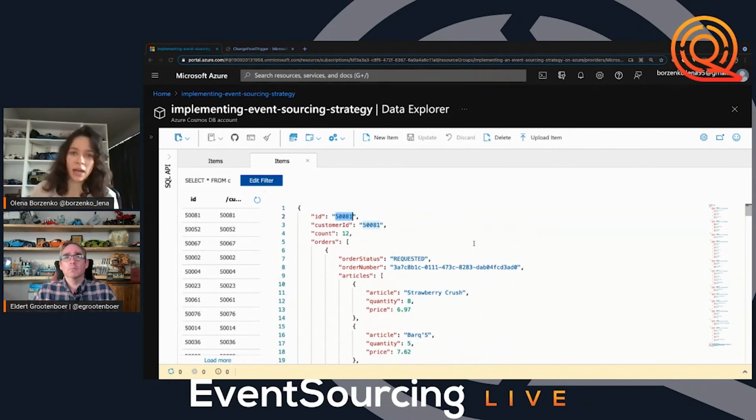So anytime and any place in the application when we want to access this data, it's already pre-calculated. So it means that no queries, no cross-partition queries, no aggregations, summary, real-time, whatever, nothing will happen. We will just access one file, deserialize it, and send it back to the client. So that's basically the great point, I would say, in using this approach in general, and not just Cosmos DB, but the approach of materialized views.